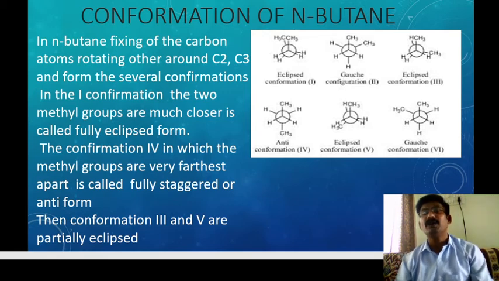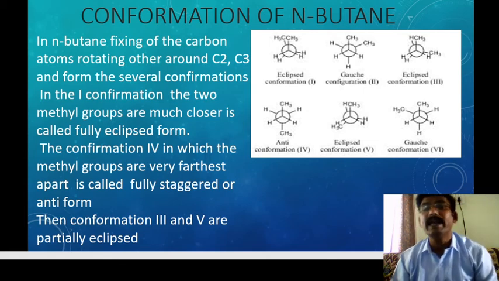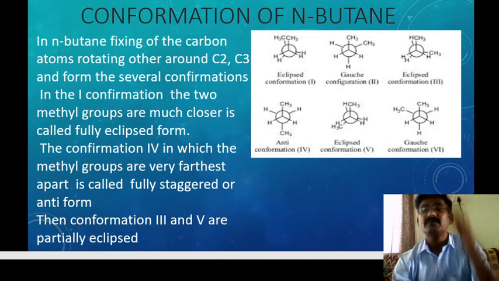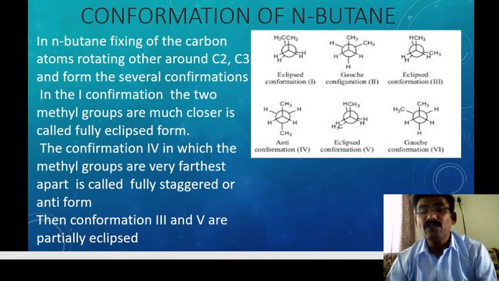So you have to remember the first one is the fully eclipsed because the 2 methyls are very near. In the fourth conformation, the 2 methyl groups are very far, so it is fully staggered, also called the anti-form. And the third and fifth conformations are partially